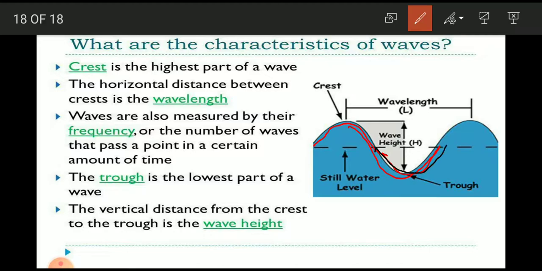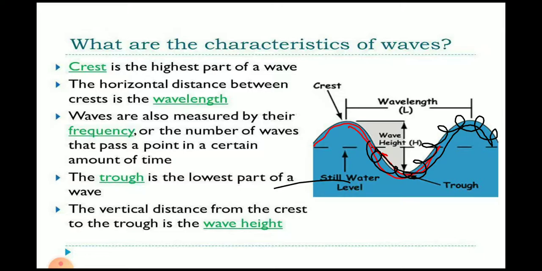This is also the wavelength. This distance is also the wavelength. Frequency. Waves are also measured by their frequency, the number of waves that pass a point in a certain amount of time. Trough is the lowest part of the wave. The vertical distance from the crest to the trough is the wave height. Amplitude.